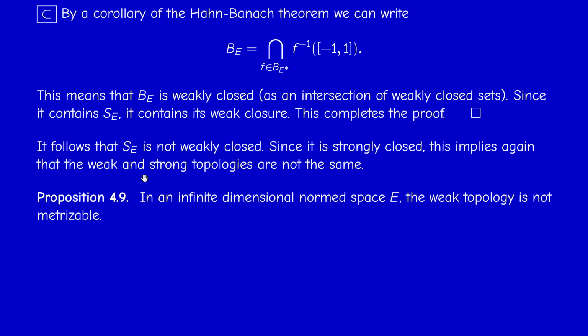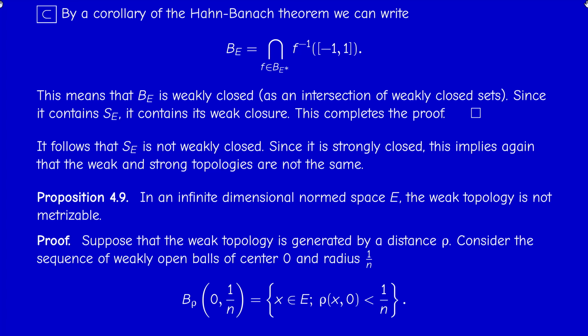Okay, so if you are tired, you can pause the video. The last result of this video will be that in an infinite dimensional normed space, the weak topology is not metrizable. And this is not difficult. We reason by contradiction. If the weak topology was generated by a distance rho, we'll get a contradiction.